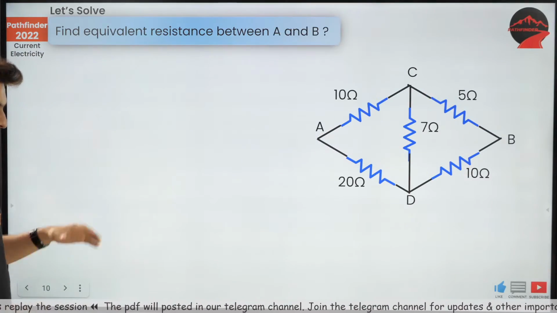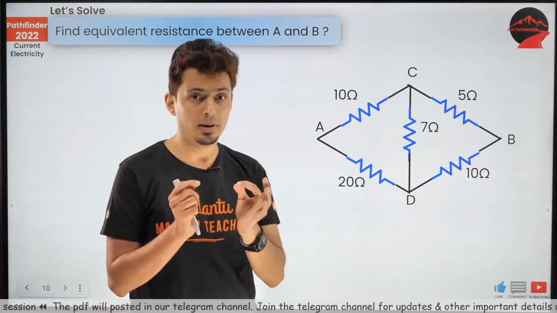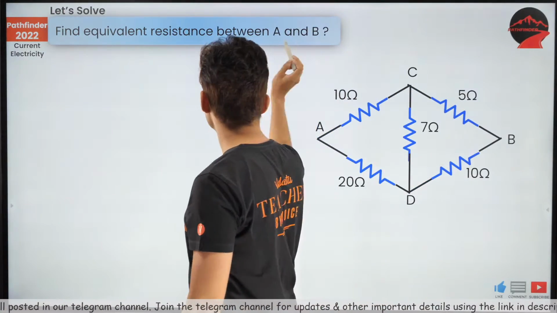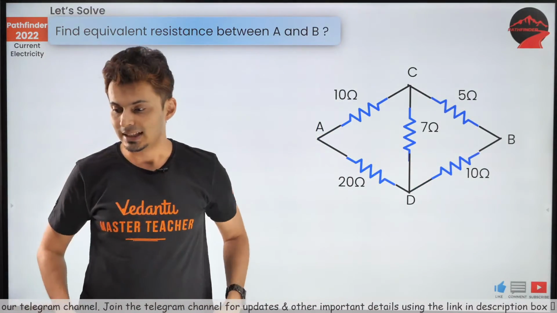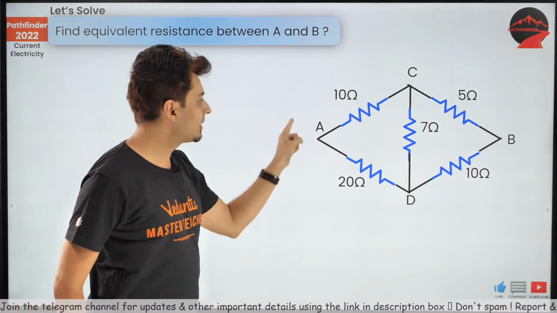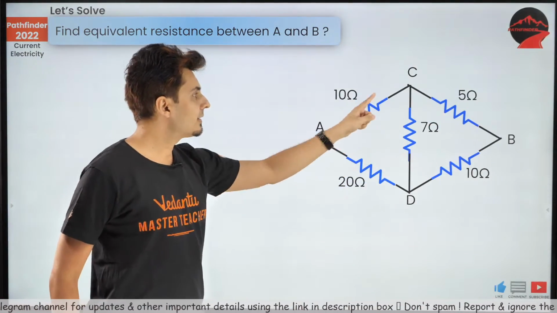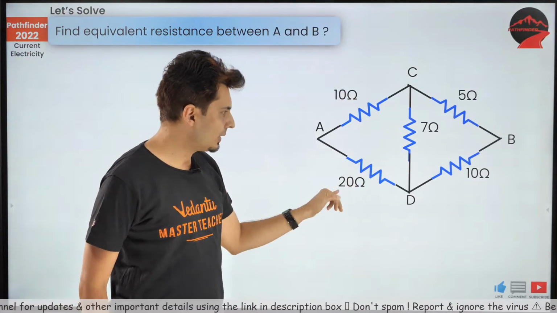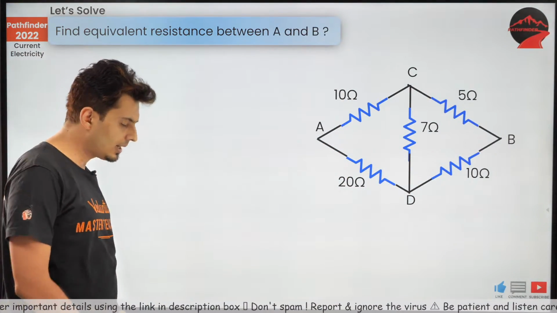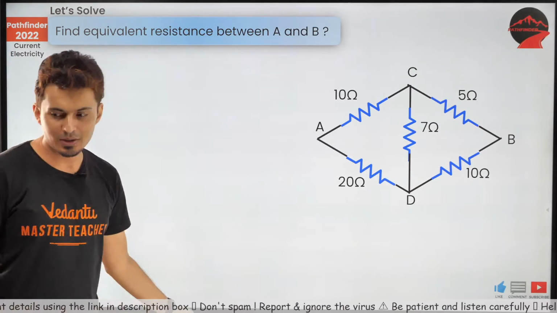That's the whole idea. Let's see whether you can apply this concept in this question. Find the equivalent resistance between points A and B. Come on, let's see how many of you can do this. Look at the resistances: 10 ohm, 5 ohm, 7 ohm, 20 ohm and 10 ohm. Come on, my warriors, let's see how many of you can quickly tell me the answer.